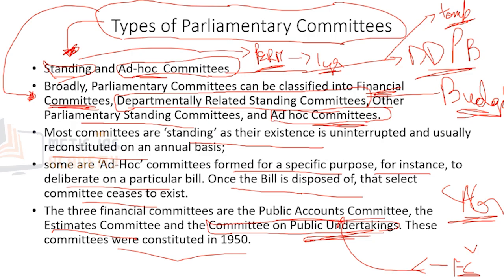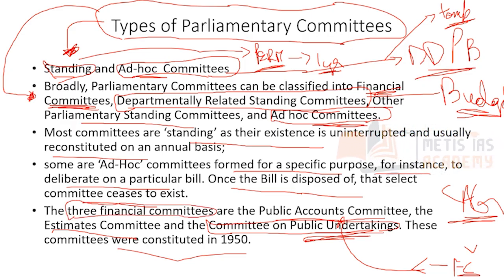Is it practically possible for us to study all 35 standing parliamentary committees? Not possible. So we need to study the most important parliamentary committees. The most important of the parliamentary committees are these three financial committees.